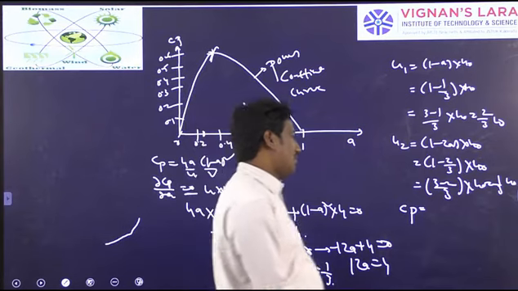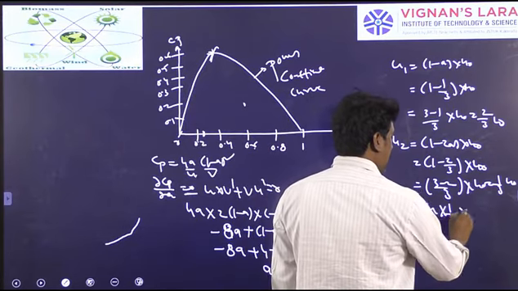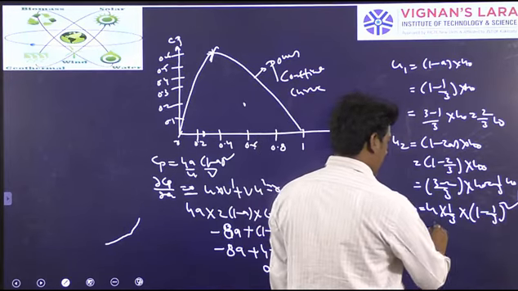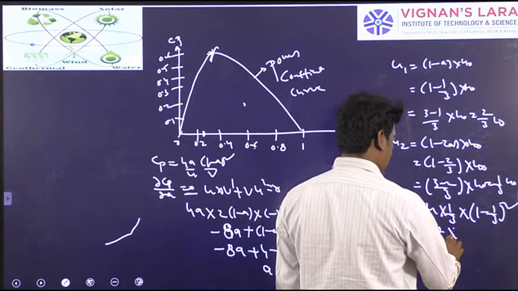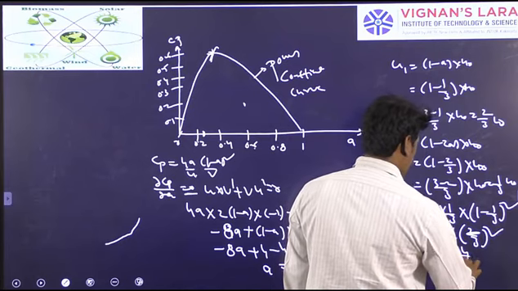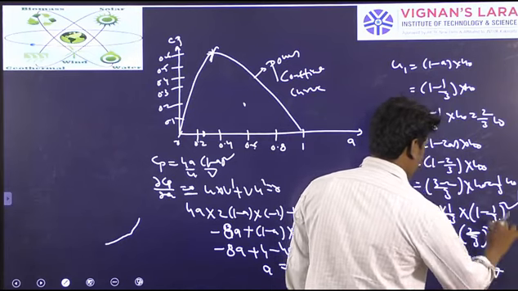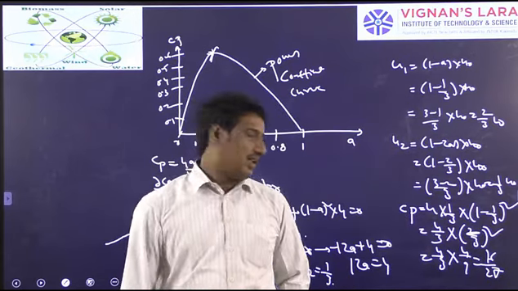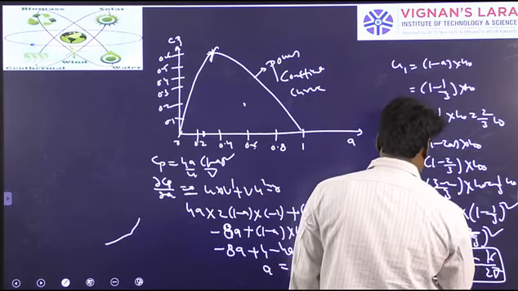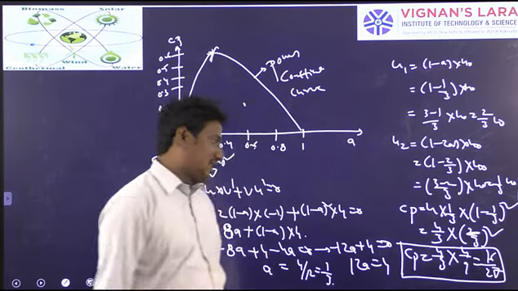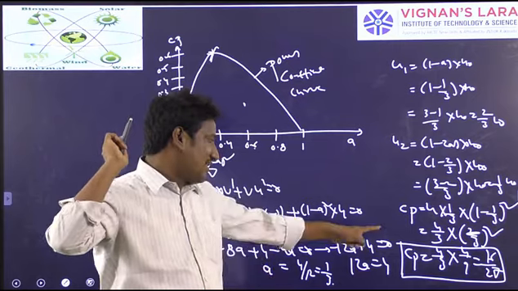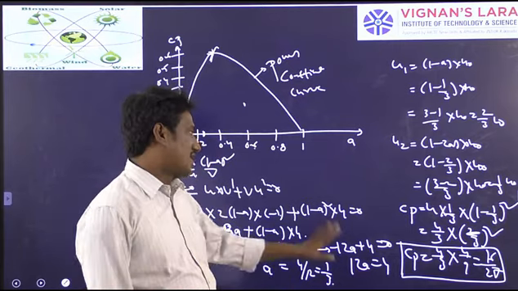Finally, I am going to calculate what the CP value is at the maximum power point. CP is nothing but 4 into a, which is 1 by 3, into 1 minus a whole square. So at maximum power coefficient, CP will be 4 by 3 into 2 by 3 whole square, that is 4 by 3 into 4 by 9, which is 16 by 27, about 0.59. So at a equal to 1 by 3 you get the maximum power coefficient, which is 16 by 27.